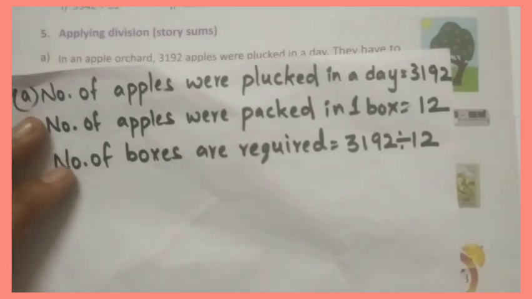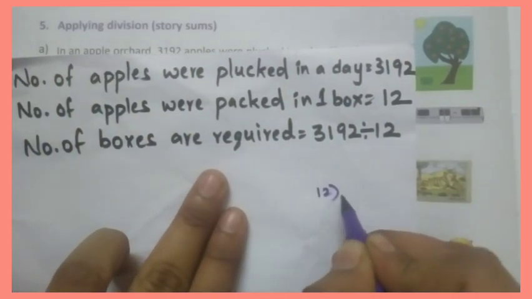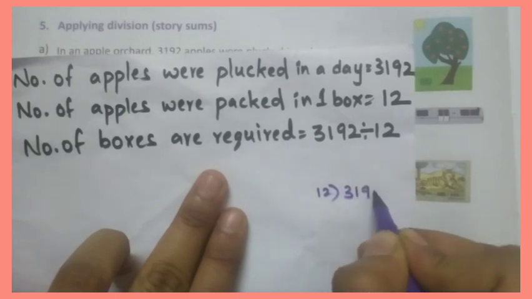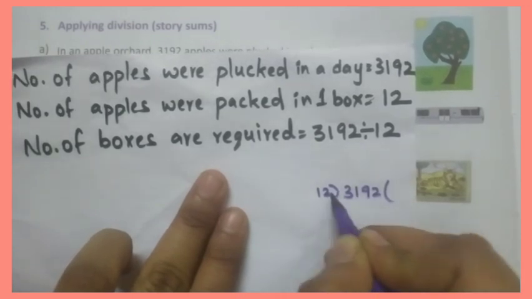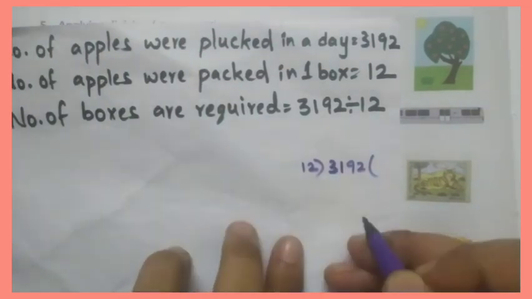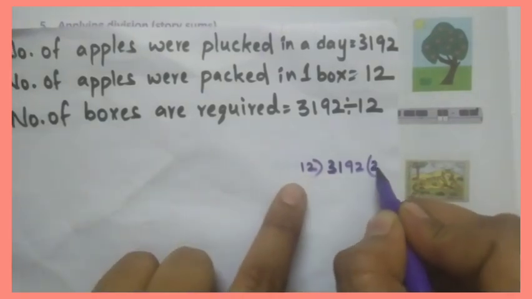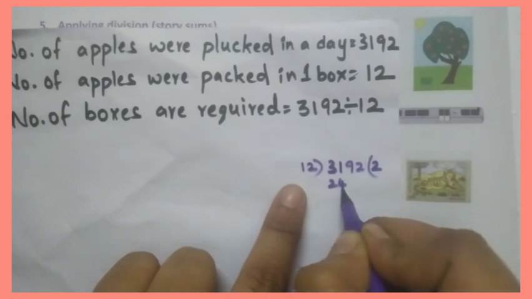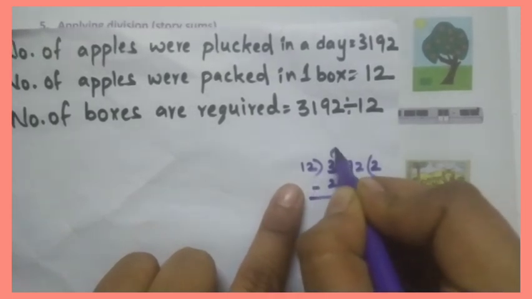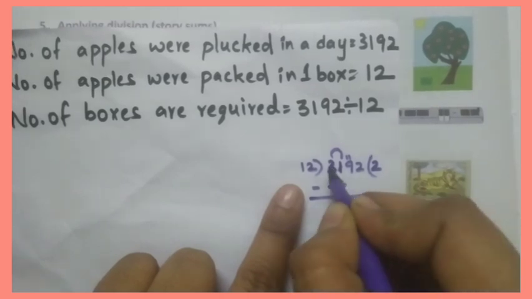Okay, look here. 3,192 divided by 12. In 12 table we will get 31. No. Yes, 12 ones are 12, 12 twos are 24, 12 threes are 36. So we will take 12 twos are 24. 31 minus 24 is 7. 2 minus 2 is 0.